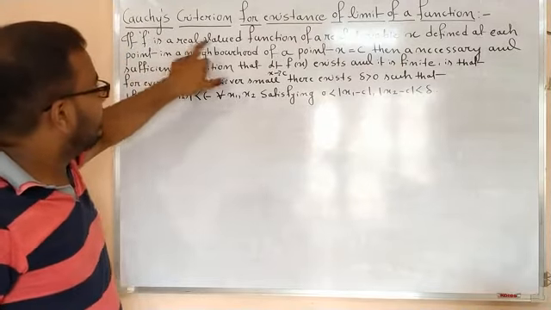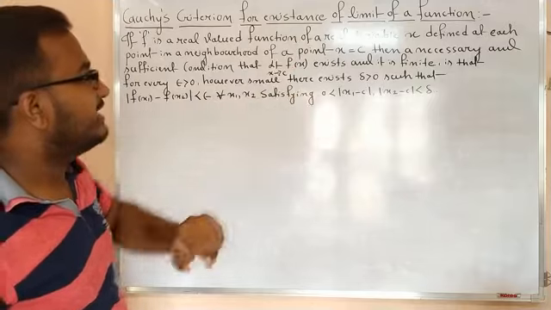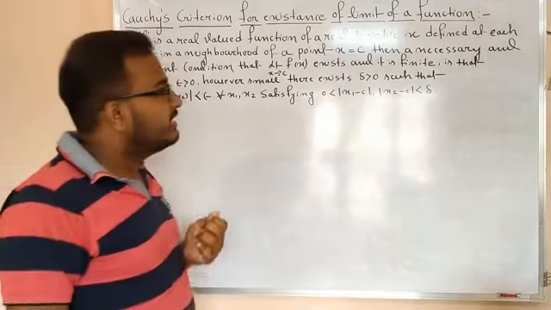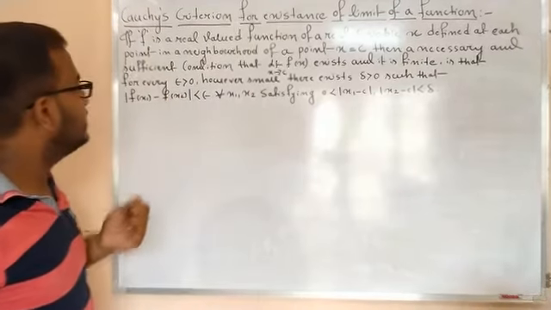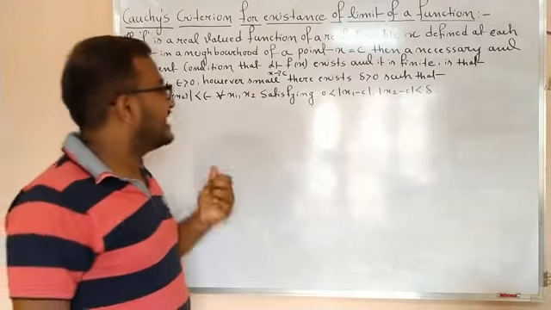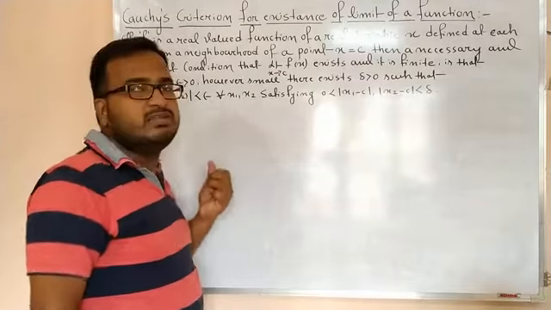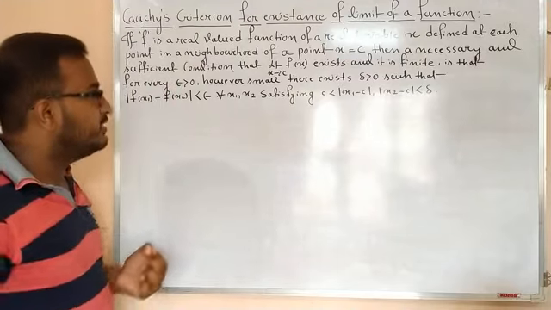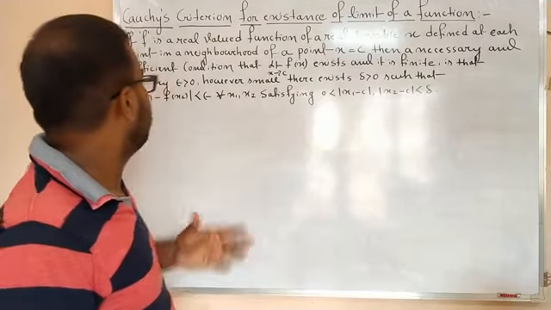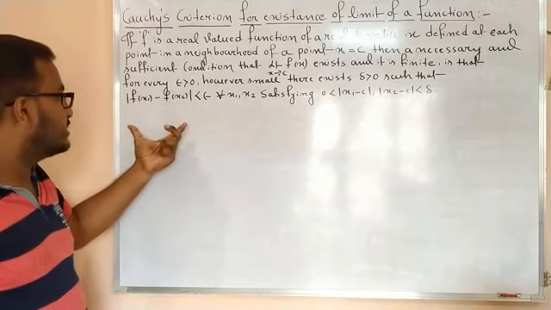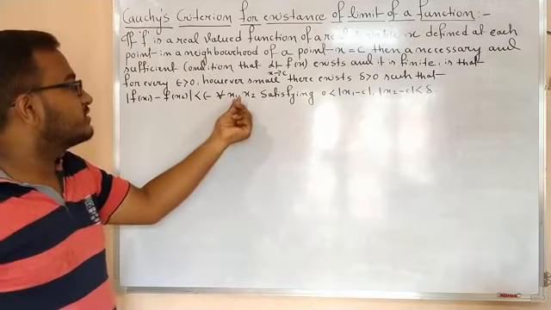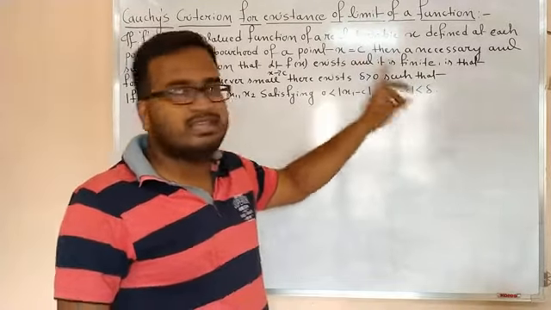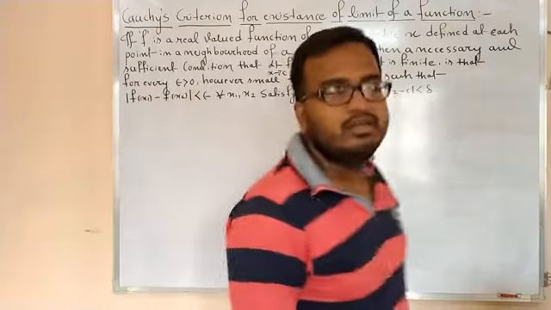If f is a real valued function of a real variable x defined at each point in a neighborhood of a point x equals c, then a necessary and sufficient condition that limit f(x) as x tends to c exists and is finite is that for every epsilon greater than 0, however small, there exists delta greater than 0 such that modulus of f(x1) minus f(x2) is less than epsilon, for all x1, x2 satisfying 0 less than mod x1 minus c, mod x2 minus c less than delta, right?